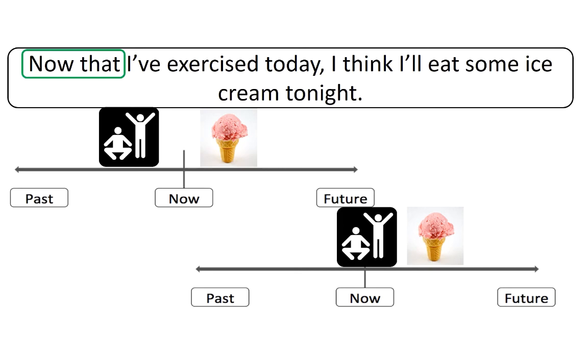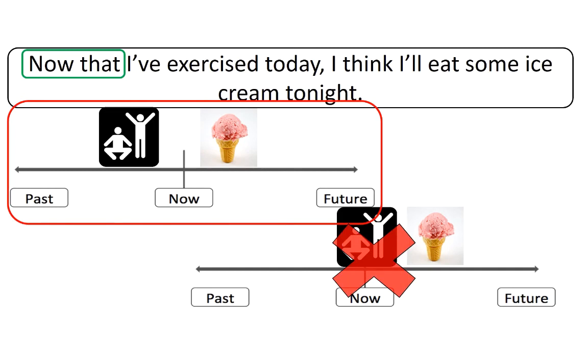If you chose the first timeline, then you are correct. Although this action happened in the past, we use present perfect because the time period of today is not finished yet.